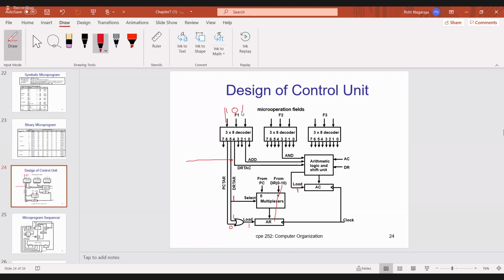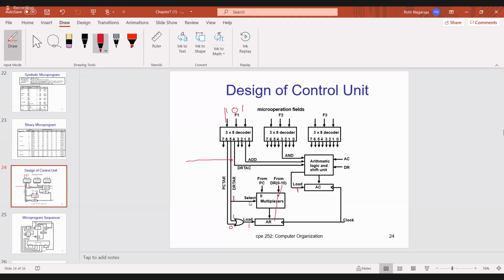Once again, this point, whenever it is 101 F1, the fifth line will be active. Fifth line is active means it is 1 and all remaining outputs are 0. So fifth line output is 1 and this is 0. So OR gate output is 1. Whenever OR gate output is 1, automatically the load input of AR is 1. That means it is ready to accept the information from any register.